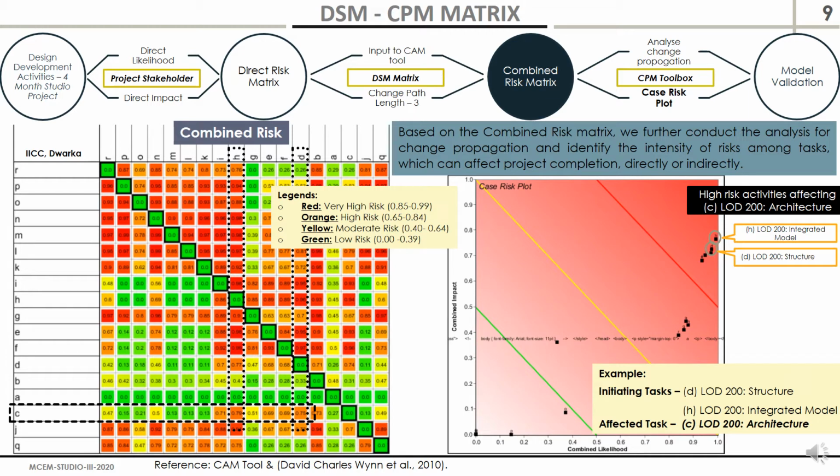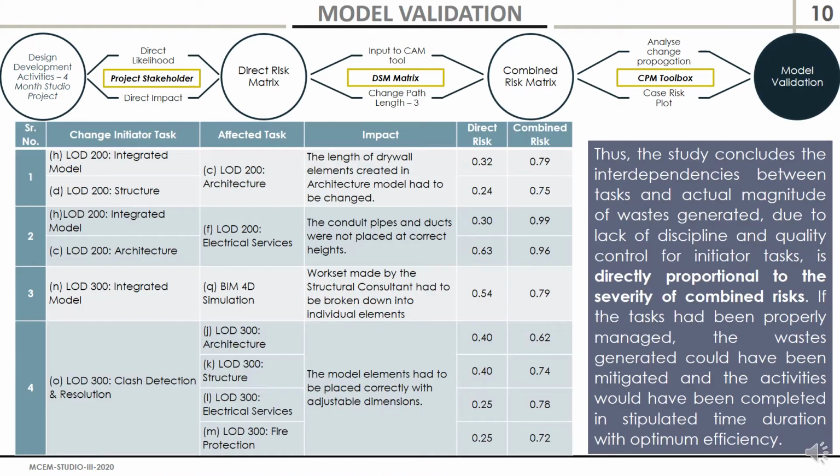The left hand side shows a risk plot prepared from the CPM toolbox for the activity of LOD 200 architecture, which has initiating tasks of LOD 200 structure and LOD 200 integrated model. Now, here is how this DSM CPM actually affected our project. We have shown here a few examples of how the direct risks are very low, whereas the combined risks are very high and around the same for each of the activities.